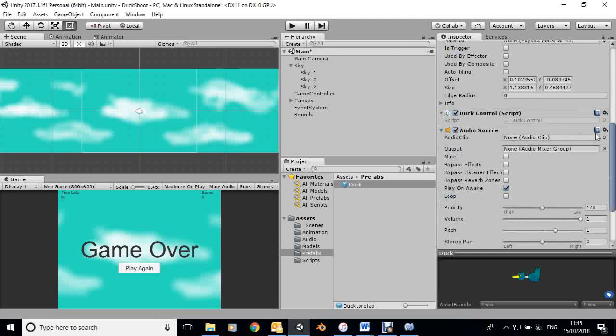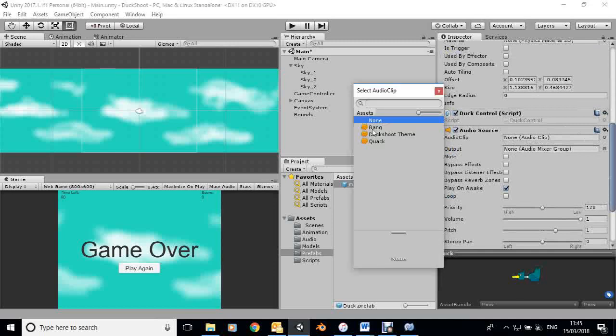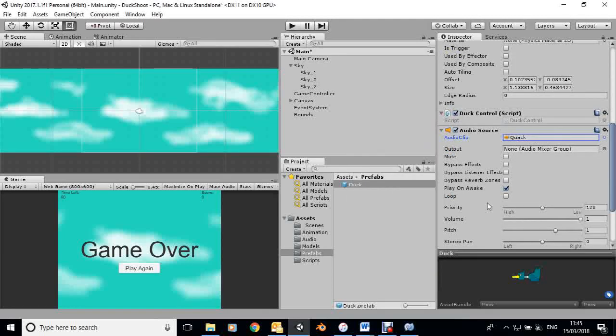On the audio clip, I can click on this little selector here, and we've got the quack. I'm going to take the volume down a little bit, because it does tend to be a bit loud. And I don't want it to quack as soon as it comes onto the screen or as soon as it's created, so I'm going to take that off.